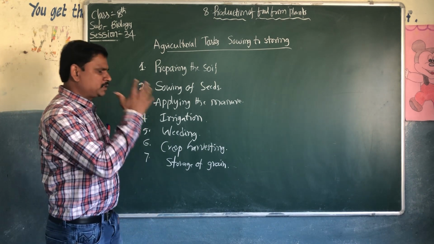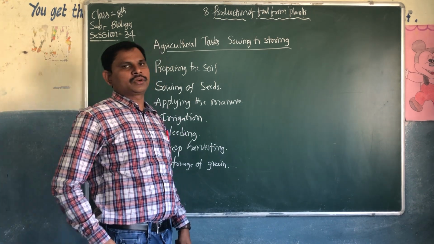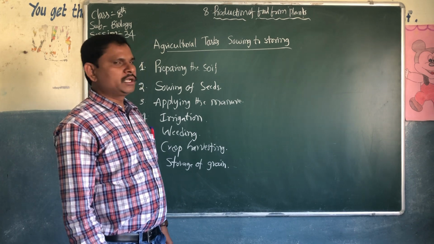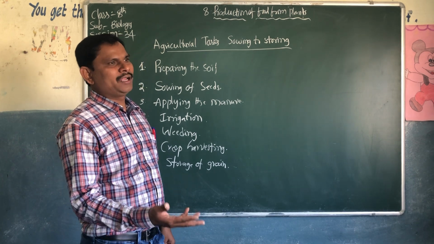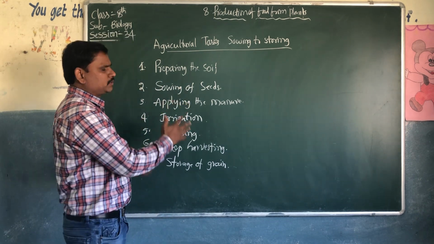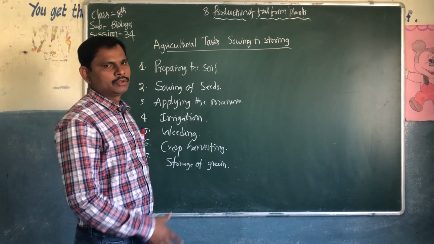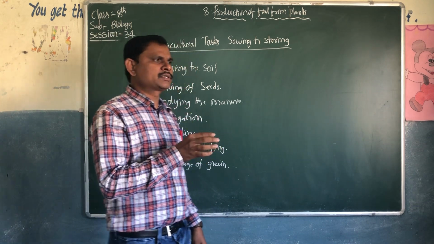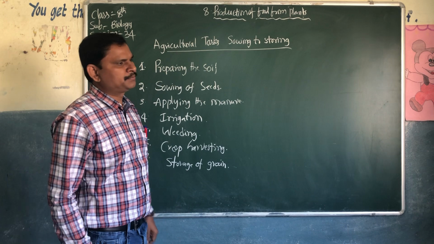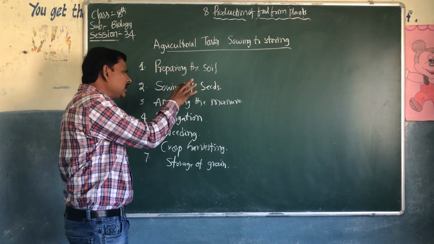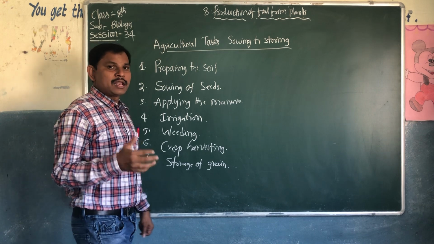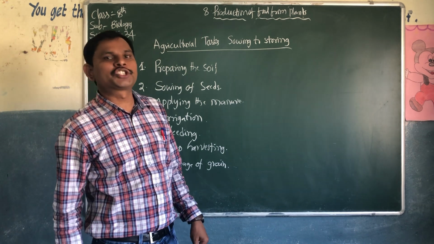These are the steps, the special methods to cultivate paddy crops, whatever the crop may be. We have to follow these steps. They are very, very important to all farmers. If they fail in one step or one method, they will not get good production.